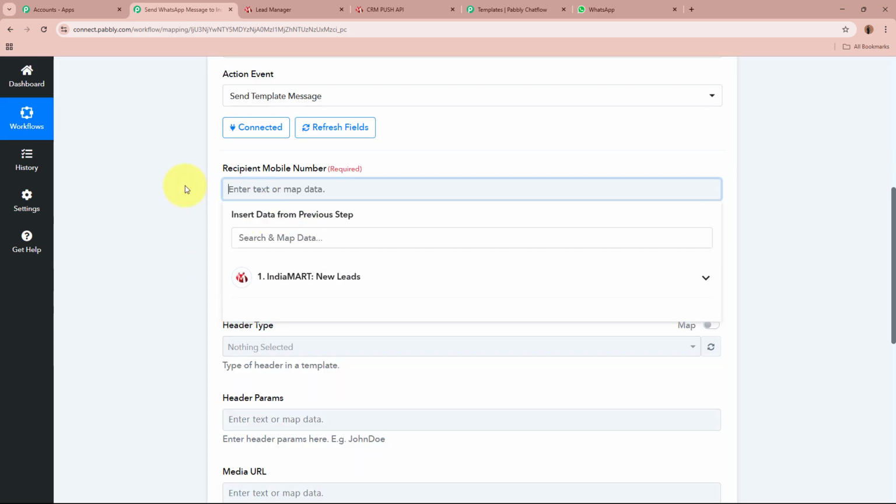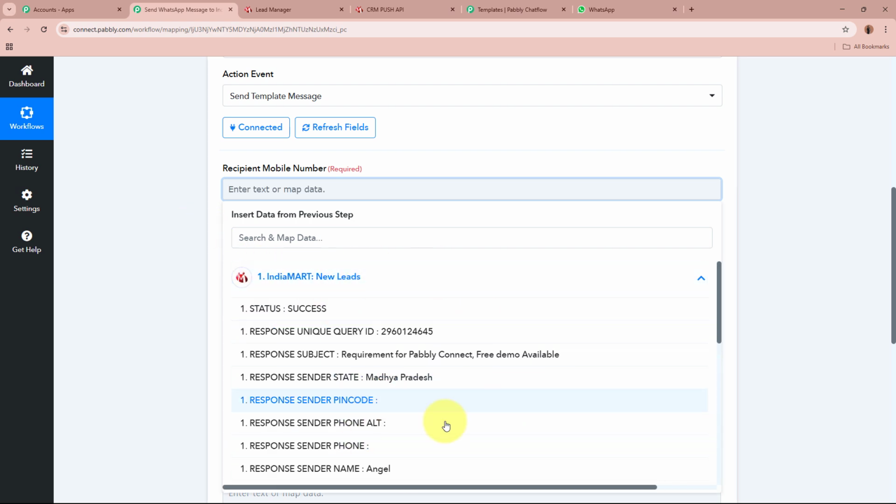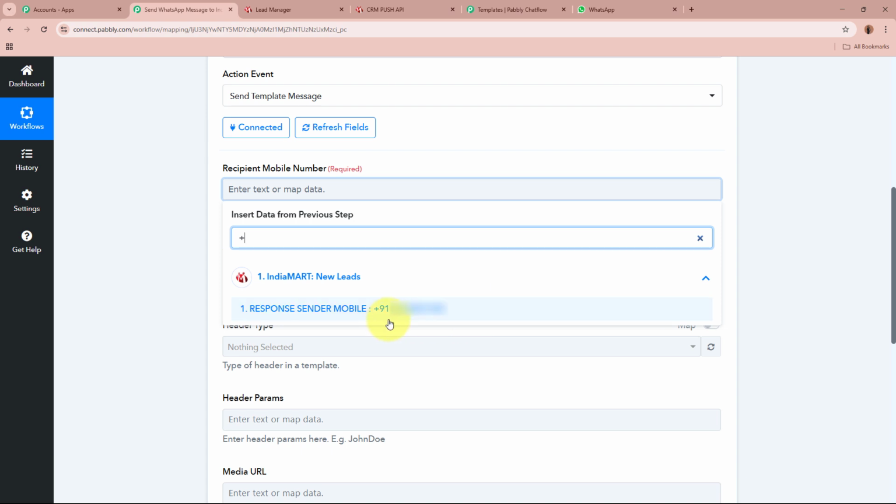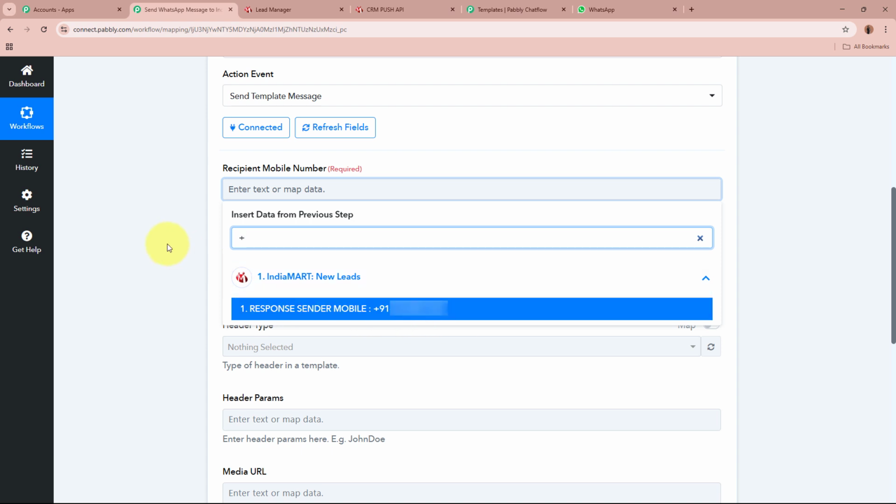And how it works is that as soon as I click on this field, this was the previous step. And as I click on it, this is the same response that was captured in our previous step. In the previous response, I have received the data of my lead's mobile number. And to this mobile number, I want to send a WhatsApp message. Now over here, you can see that I have received the mobile number of my lead with the plus sign in front of the country code.